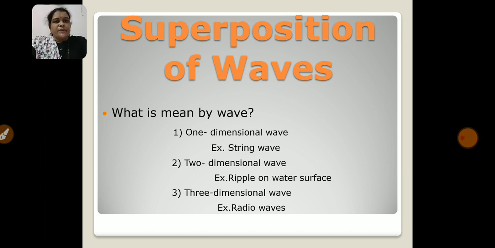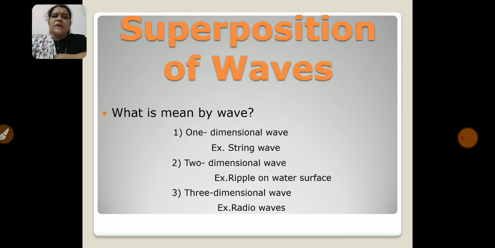There are three types of waves: one dimensional, two dimensional, and three dimensional waves. A one dimensional wave is a wave disturbance traveling along a single direction. For example, a string wave. If one end of a string is fixed to a rigid support and the second end is in our hand, and we jerk the string, waves are formed. These are called string waves, an example of one dimensional waves.